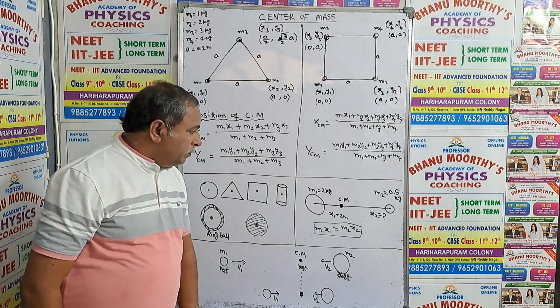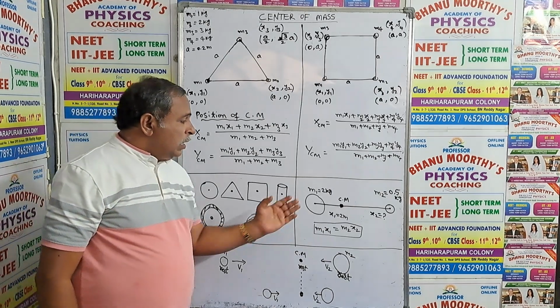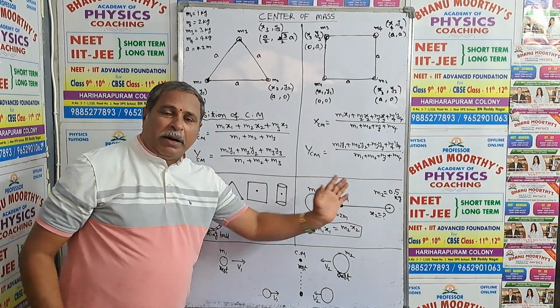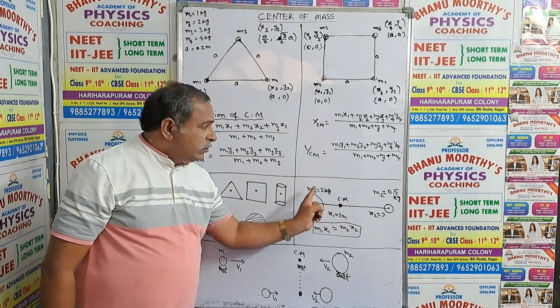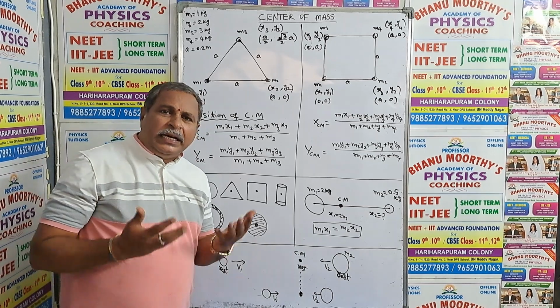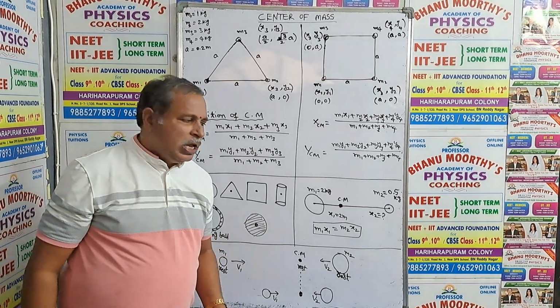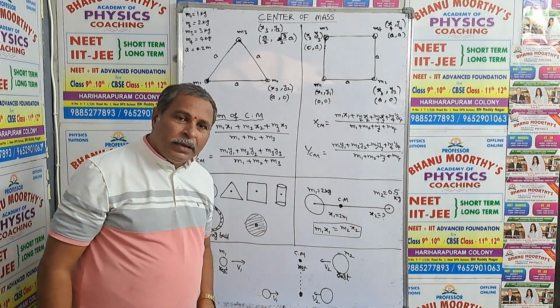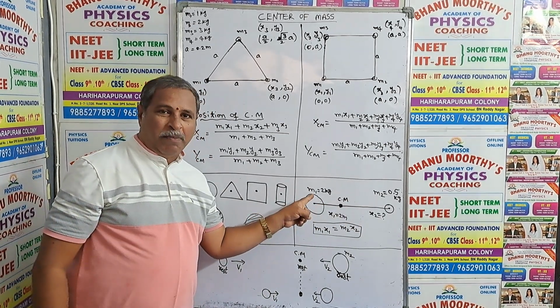Now our second concept is, if two masses are separated by some distance, M1 is heavier than M2. The center of mass generally lies towards the majority. Along the line joining them, the center of mass lies nearer to the heavier mass.